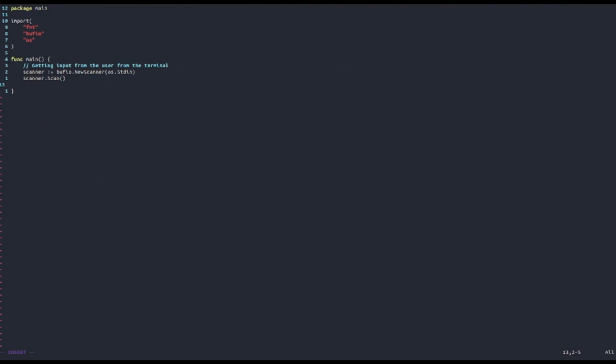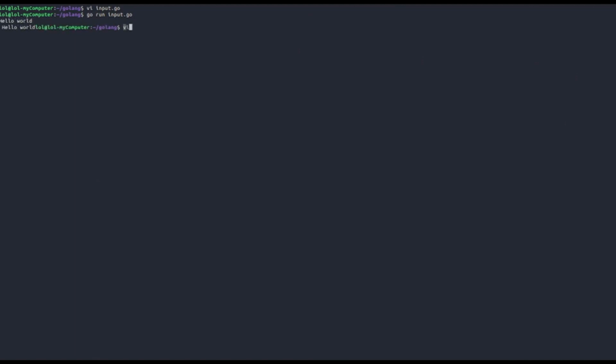And once we have done this, we can actually now read the user input. So I'm going to say userInput, and then we're going to set it equal to scanner.Text. And now we can, for example, test what we did and print out the user input that we got with this scanner. So let's try and run it. For example, if we write hello world, we will get hello world back.